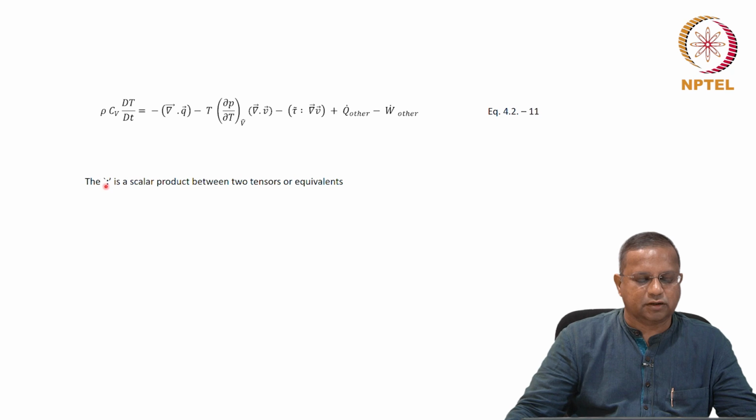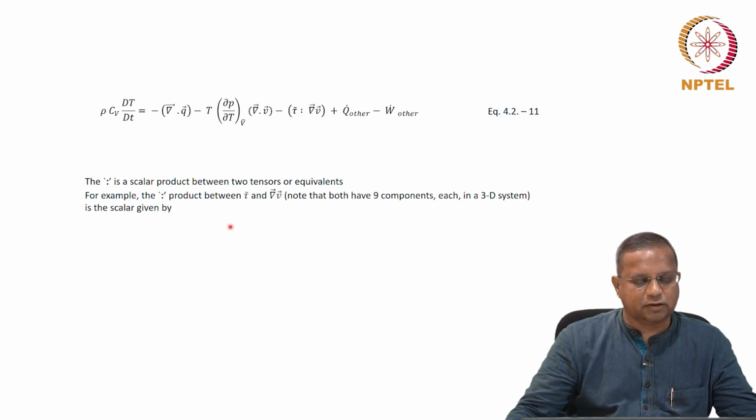The double dot represents a scalar product between two tensors. So that's a totally different operation here. It is represented in a short form as two dots. What does it mean? If you have the tau tensor and the del v dyadic product, you have these two quantities, and each one has 9 components, of course. Each one is a second order tensor.